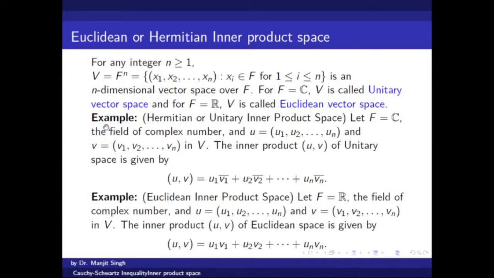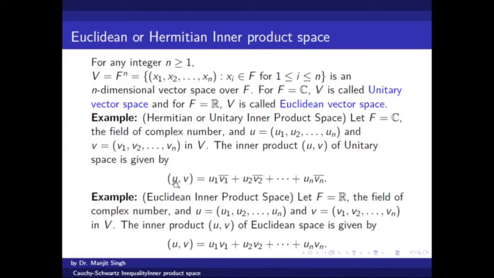So this is an example of a unitary inner product space. Obviously you have two elements here, then the inner product of these two elements can be defined in the following form. Here the ui's and vi's are complex numbers, so we can take conjugates of these also.